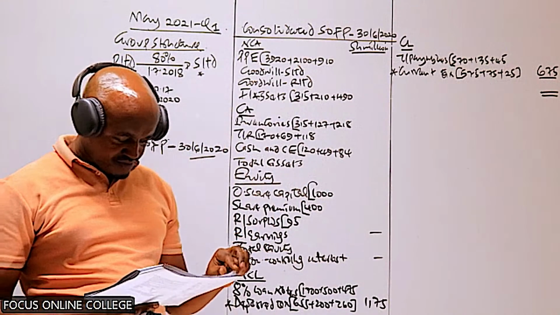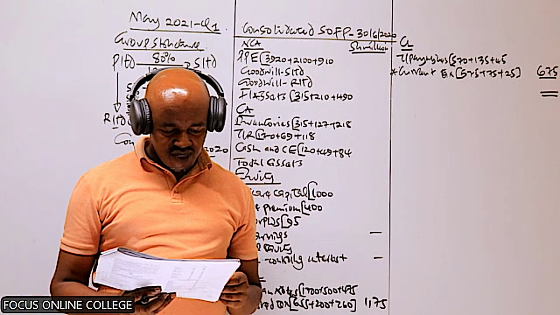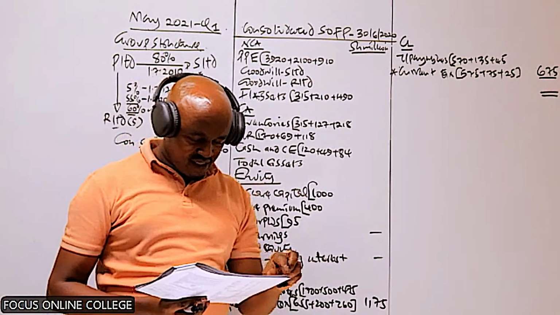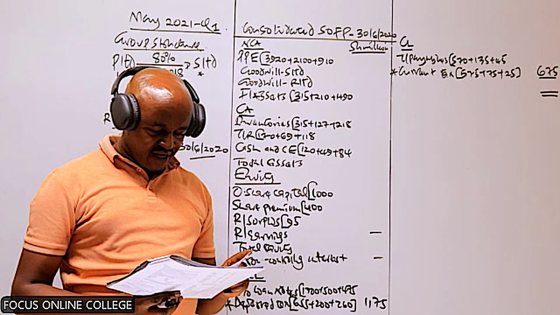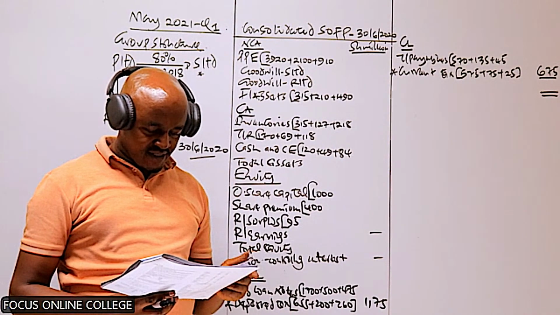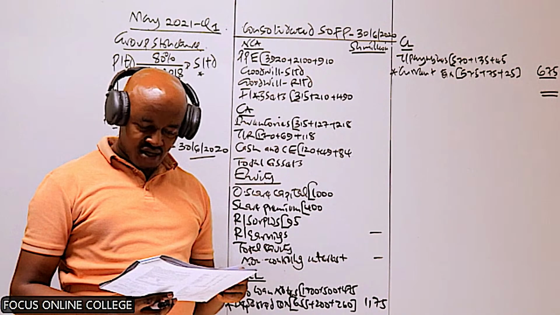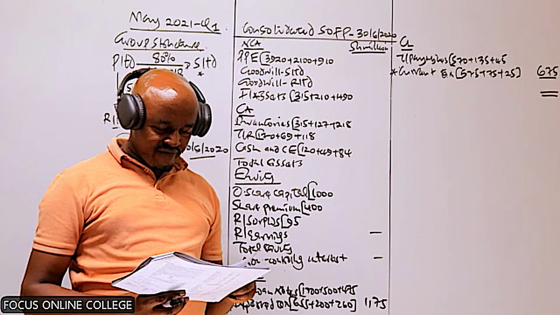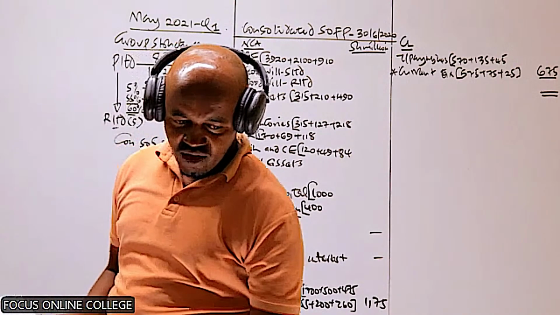So now, let's go to note number 1. In note number 1, we are told that on 1st July 2018, that is in relation to the acquisition of this subsidiary, P Limited acquired 80% of the ordinary shares of S. On this date, the fair value of identifiable net assets of S was shillings 2100 million. At the acquisition, the retained earnings and the revaluation surplus of S were 560 and 20 million respectively, and no new shares were issued.